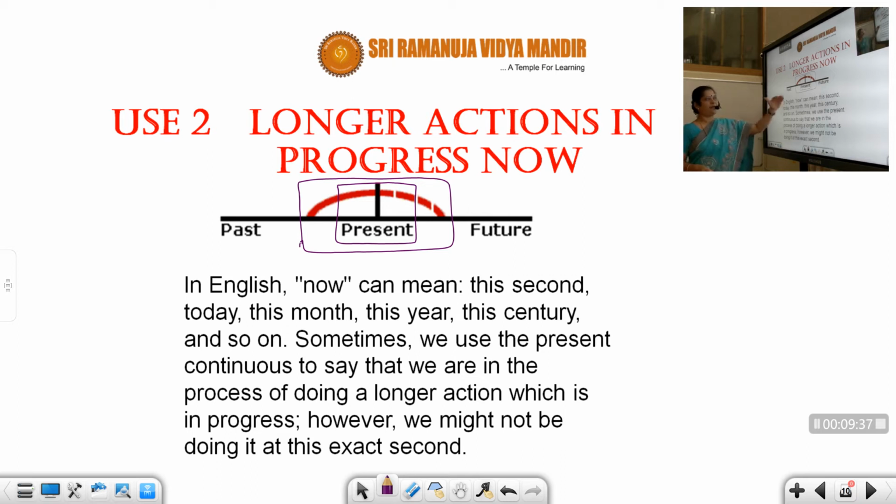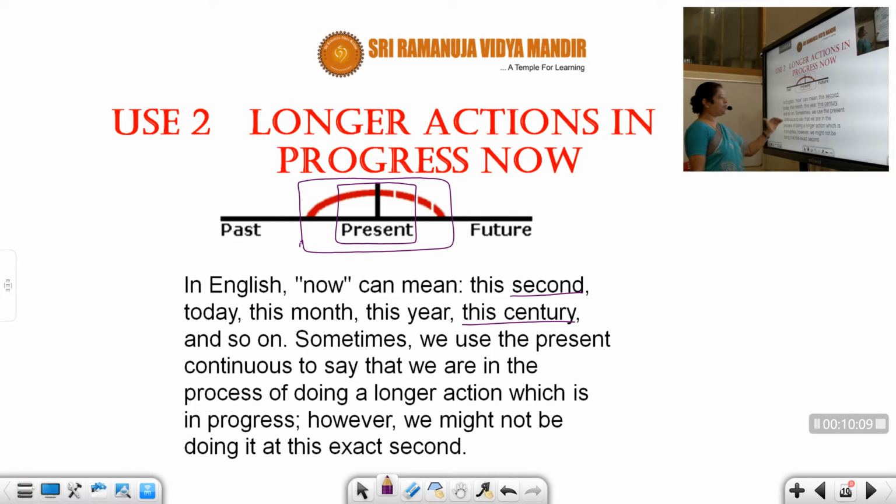In English, now can mean this second, today, this month, this year, this century, and so on. Now can be this second, can also be this century, means 100 years. So here you can understand it's a longer task happening. So this month or this year we are having online classes. I just now told you, entire stretch of time.